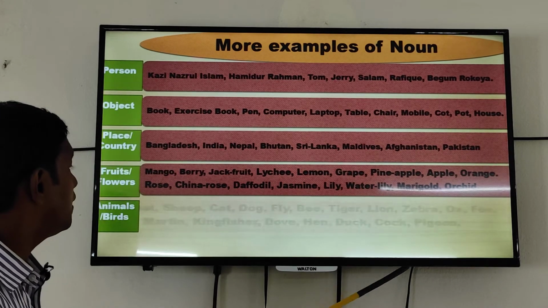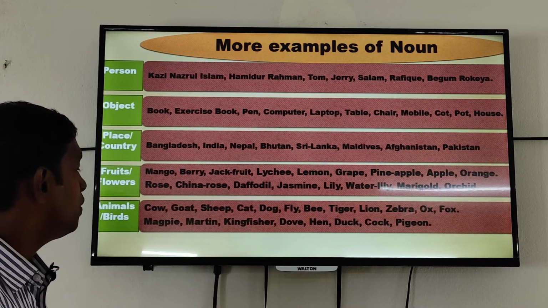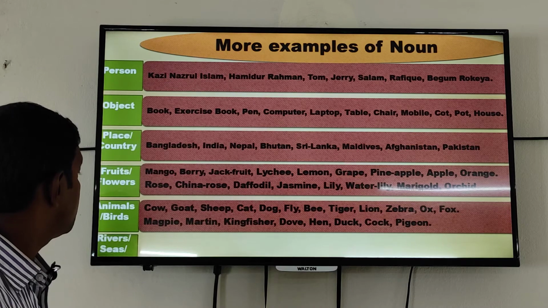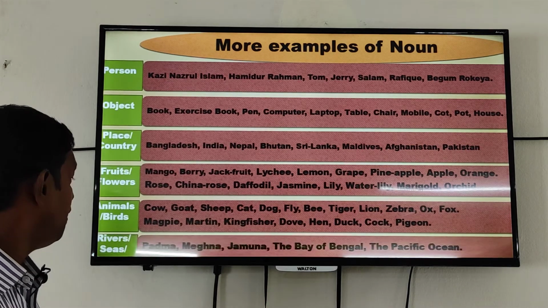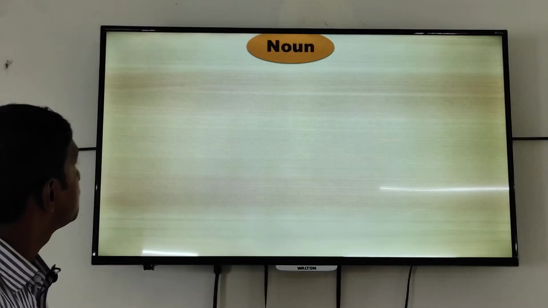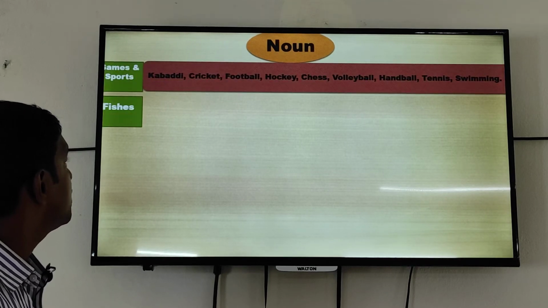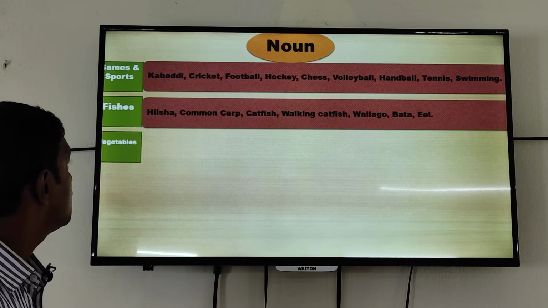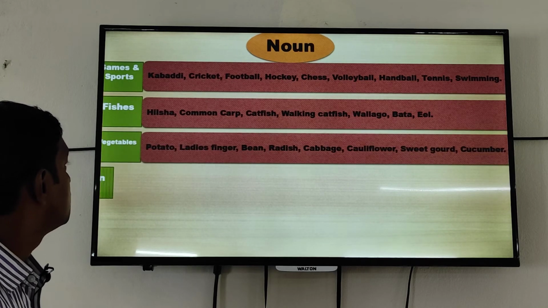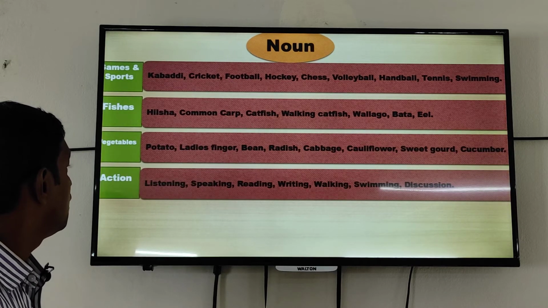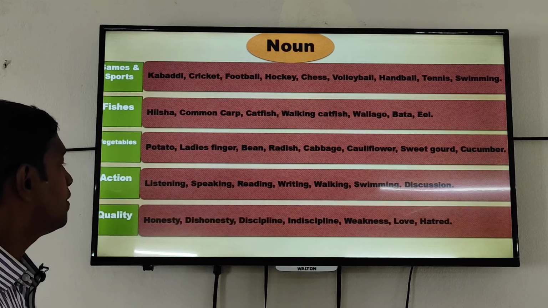This is the name of animals and birds. They will be nouns. This is also the name of river and season. Next, this is the name of game and sports. This is the name of fish. This is the name of vegetables. This is the name of action and also this is the name of quality.